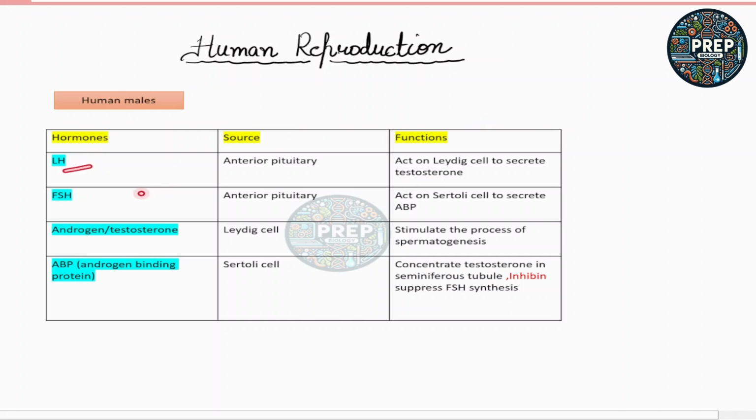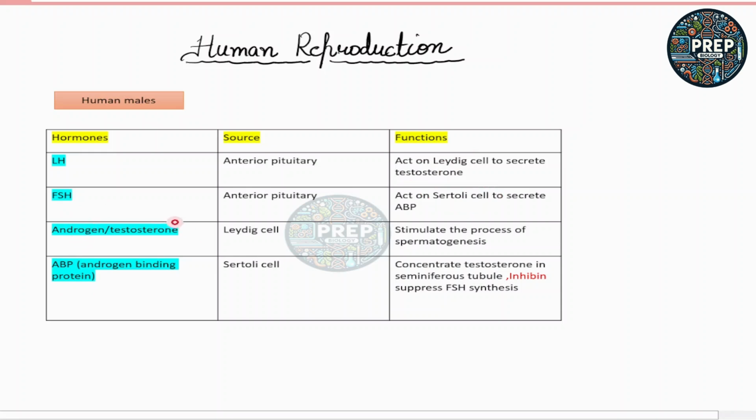So first hormone is the luteinizing hormone, that is the LH. LH is secreted by the anterior pituitary, which is present in our brain, and the function of the luteinizing hormone is it acts on the Leydig cell to secrete the testosterone. Okay, second hormone is the FSH, that is follicle stimulating hormone, which is also secreted by the anterior pituitary, and the function of the FSH is it acts on the Sertoli cell to secrete the ABP, that is androgen binding protein. Okay, LH, L for luteinizing hormone, L for Leydig cell. Okay, so you can remember like this. FSH acts on the Sertoli cell.